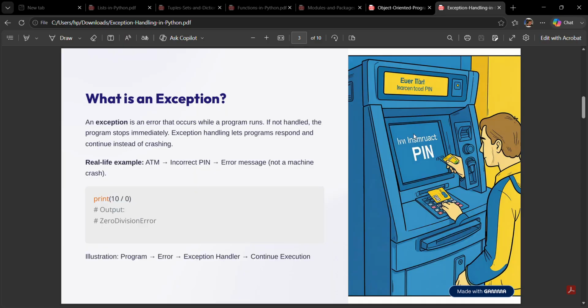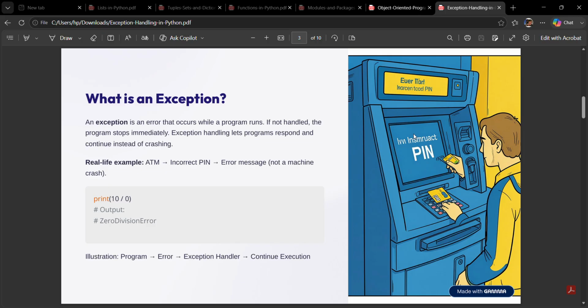The third slide is what is an exception. An exception is an error that occurs while a program is running. These are known as runtime errors. For example, in Python, 10/0. Python cannot divide a number by 0, so it produces a ZeroDivisionError: division by zero. If the error is not handled, the program immediately stops. Exception handling allows us to catch such errors and continue running the program whenever possible.